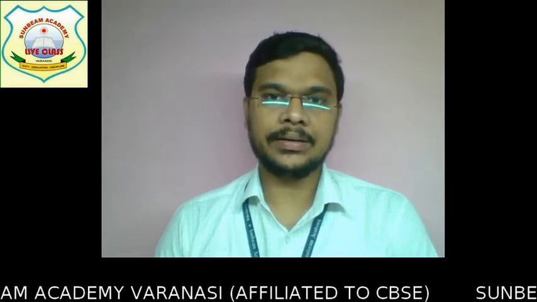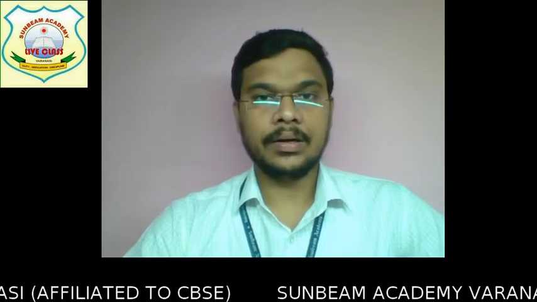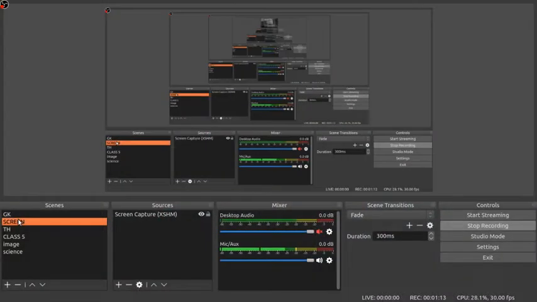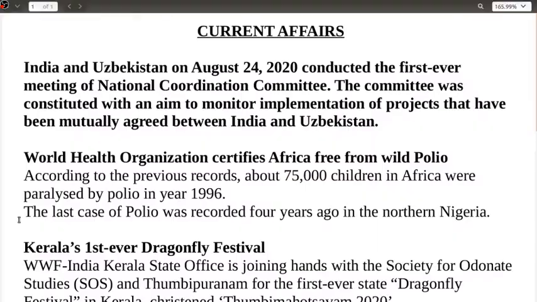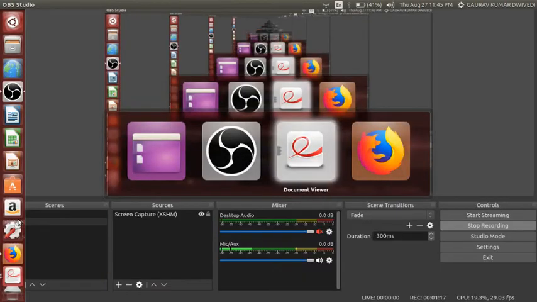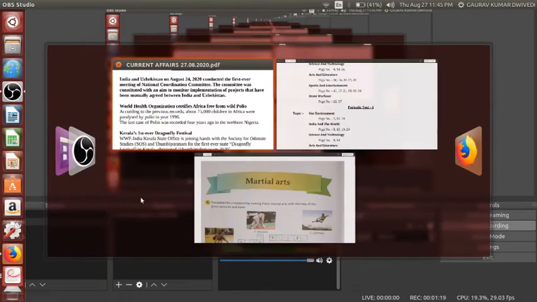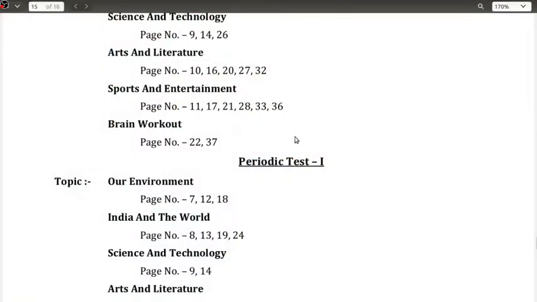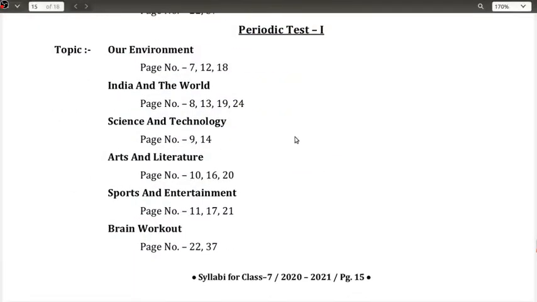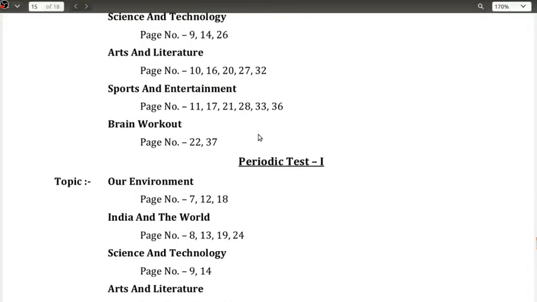We will first try our level best to complete our GK portion of the half yearly related pages. Before going ahead, let me first show you the syllabus. Periodic test 1 we have already completed, and what I remember is that in the last class we have done 11, 17 and 21.